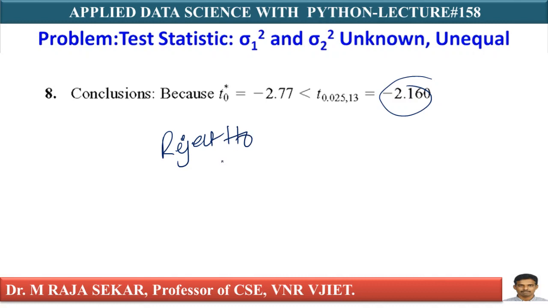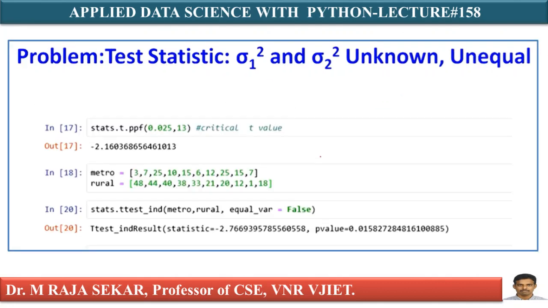There is evidence to conclude that the mean arsenic concentration in the drinking water in rural Arizona is different from the mean arsenic concentration in metropolitan Phoenix drinking water. You can make use of your Jupyter notebook to calculate these values. How can I calculate? First I must calculate the t value, that is the tabulated value. How can I do it?